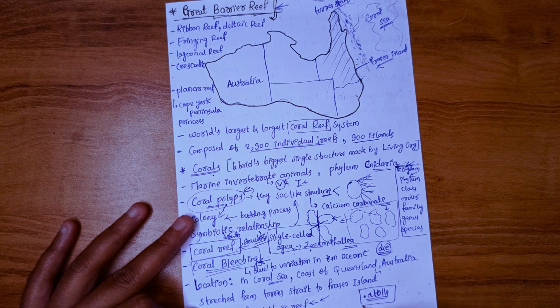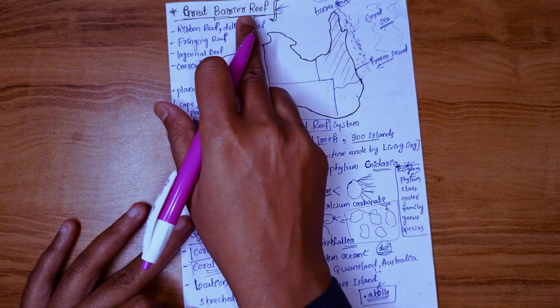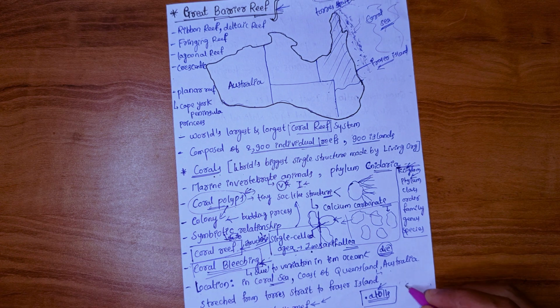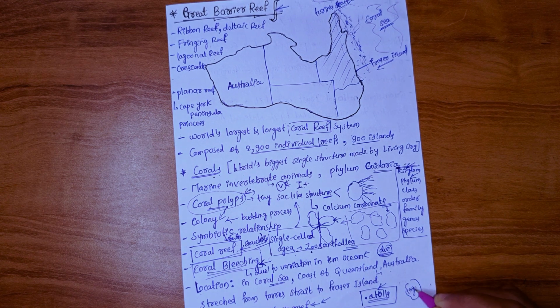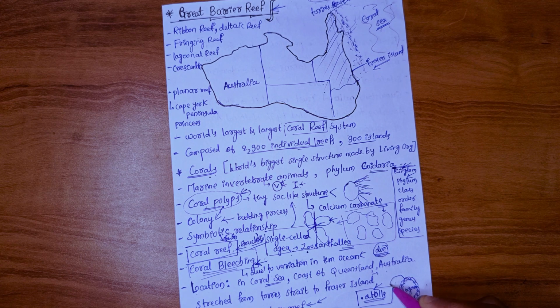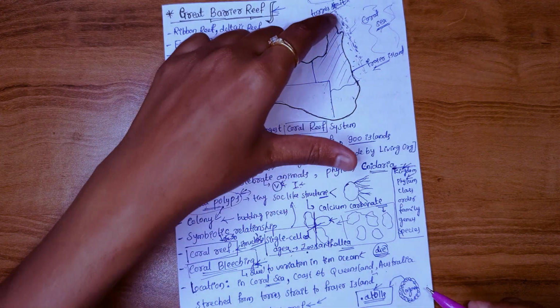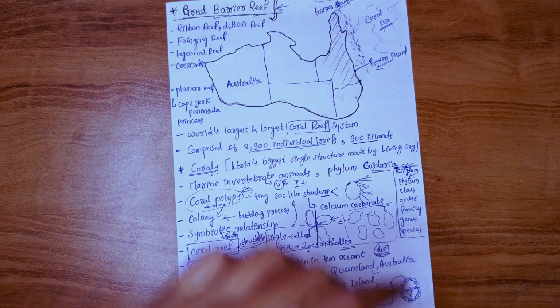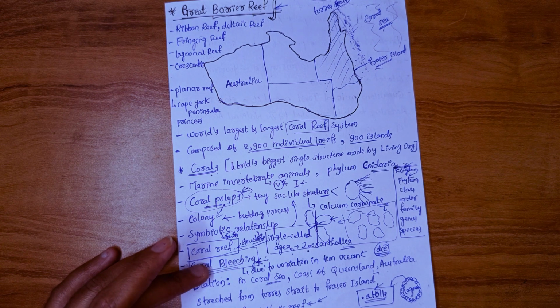And we don't have atoll structures in Great Barrier Reef. Atoll structure means lagoon surrounded by coral structure. Lagoon is water body and this lagoon is surrounded by coral structure. This structure is known as atoll. We don't have any atoll structure in Great Barrier Reef. Second one is fringing reef.